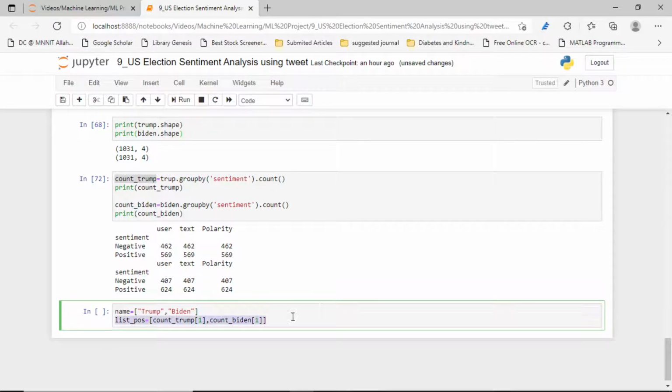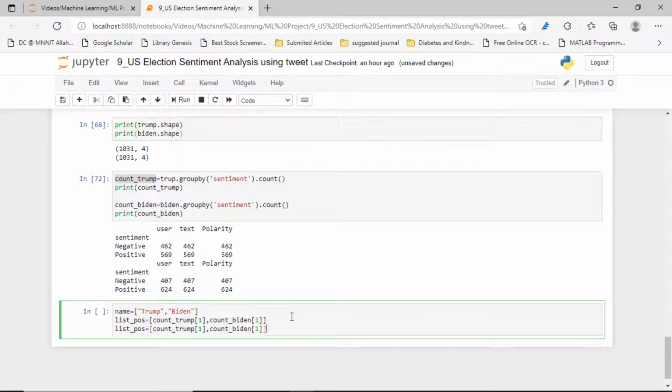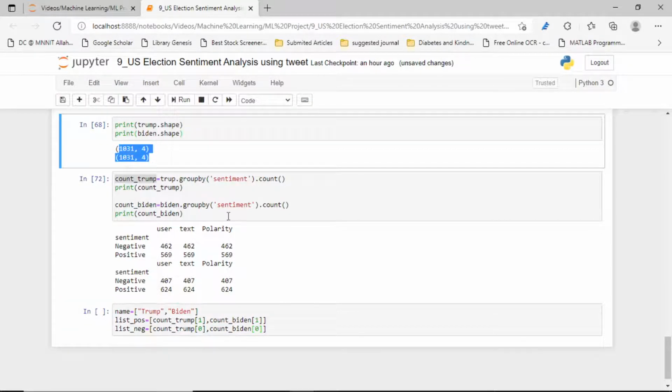These are the list of positive, and the list of negative is 0, 0. I am not normalizing here because we have already taken the same amount of data, so it's not needed.